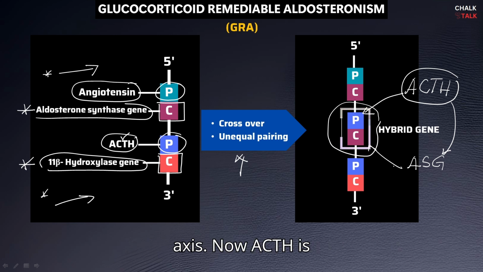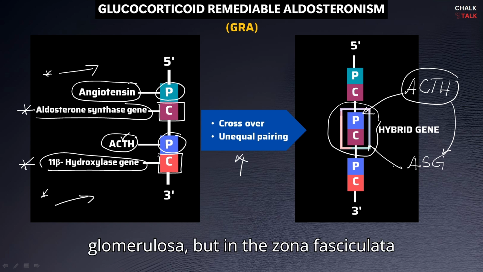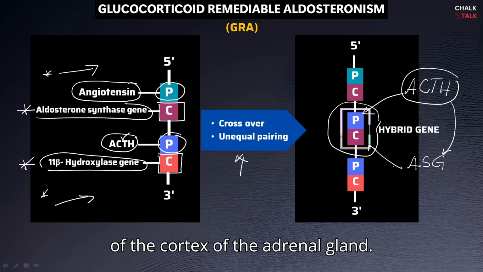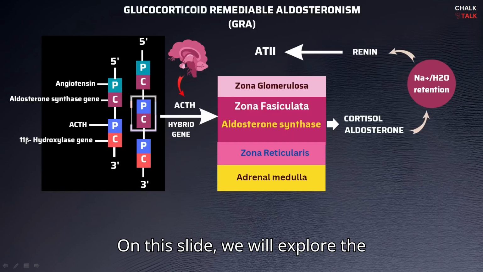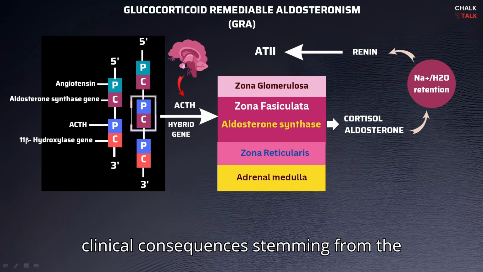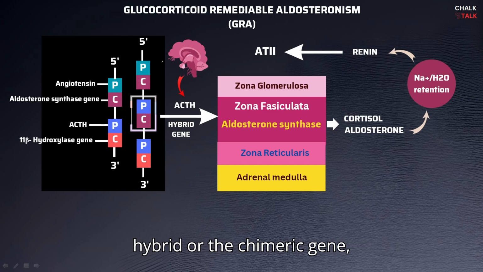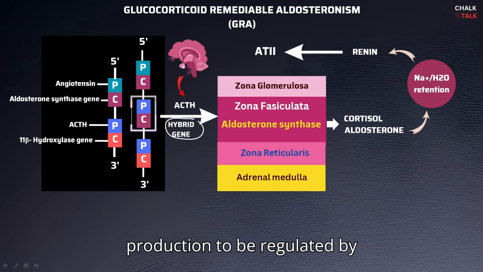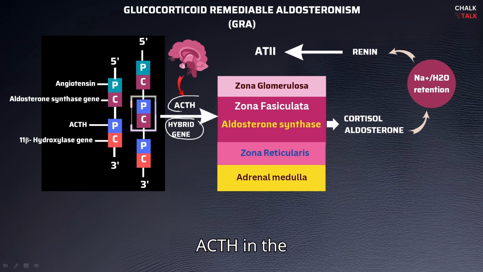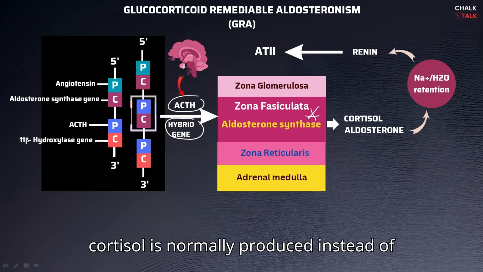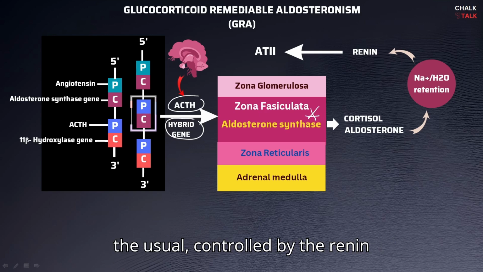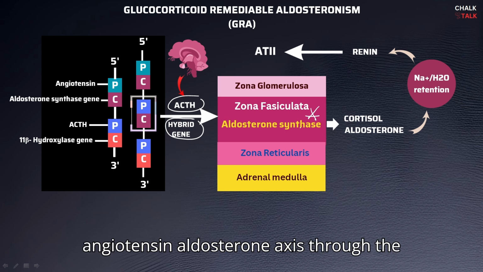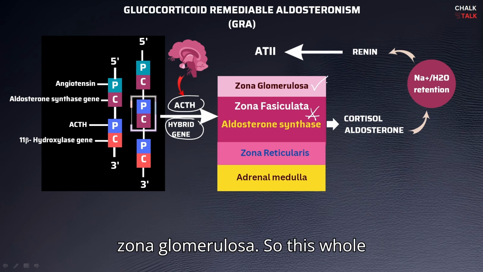Now, ACTH is going to control the production of aldosterone not in the zona glomerulosa, but in the zona fasciculata of the cortex of the adrenal gland. On this slide, we will explore the clinical consequences stemming from the hybrid or the chimeric gene, which we said causes aldosterone production to be regulated by ACTH in the zona fasciculata, where cortisol is normally produced, instead of the usual control by the renin-angiotensin aldosterone axis through the zona glomerulosa.